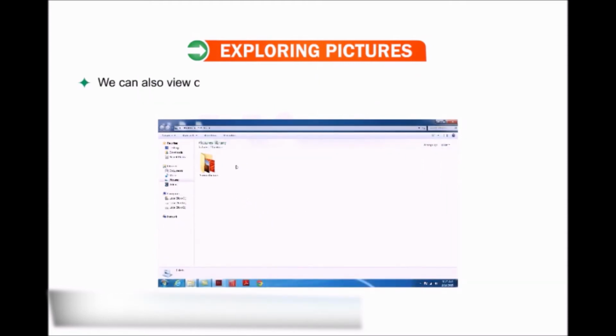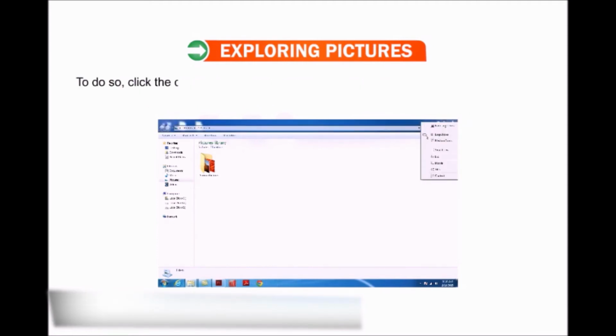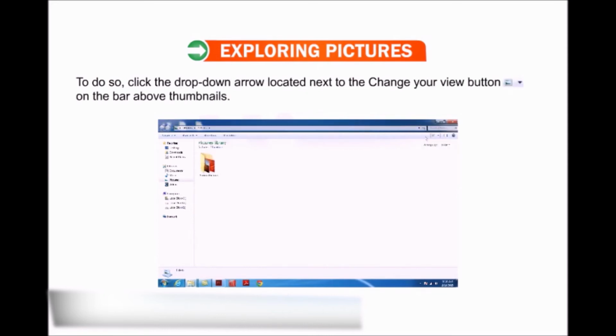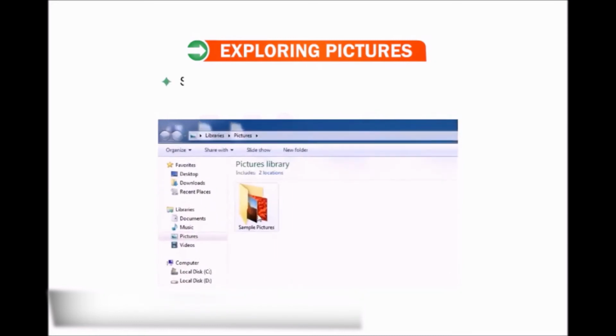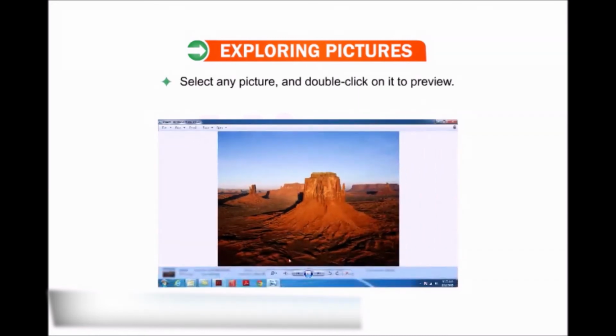We can also view our pictures as icons of various sizes in the Pictures folder or any folder customized as a Pictures folder. To do so, click the drop-down arrow located next to the Change Your View button on the bar above the thumbnails. Select any picture and double-click on it to preview.